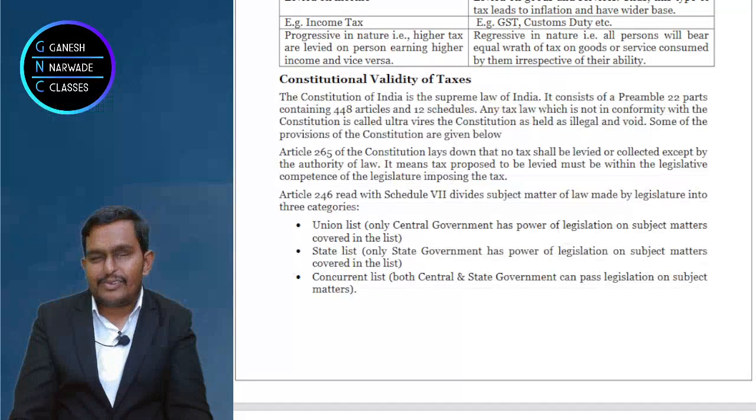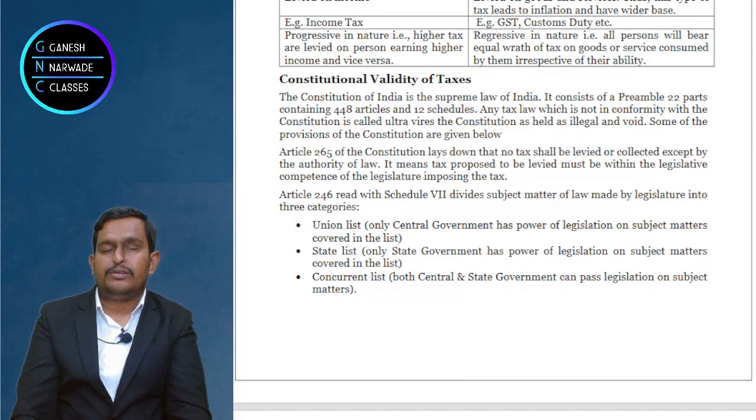Now, but suppose, for example, tomorrow Narendra Modi ji or KCR or any other state government chief minister or central government minister gets up and says that we want to levy a tax and from today this tax is implemented. Can they do so? Is it allowed? Look, governments may come and go, but everything in government administration happens as per the constitution. So if any tax has to be imposed, it should be as per the authority of the constitution.